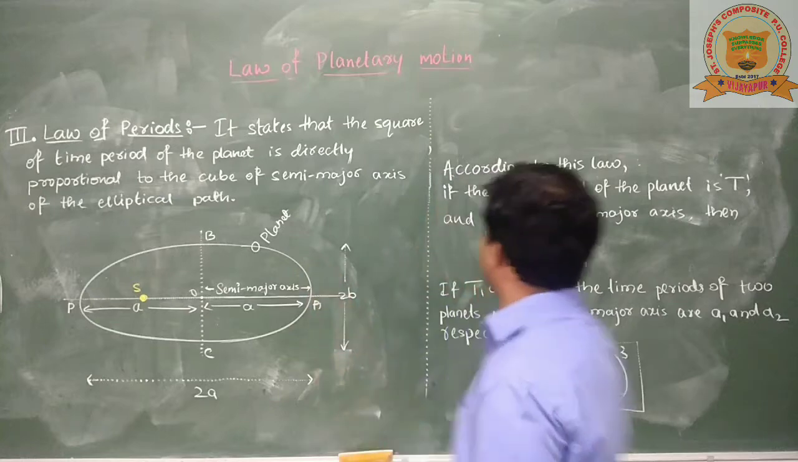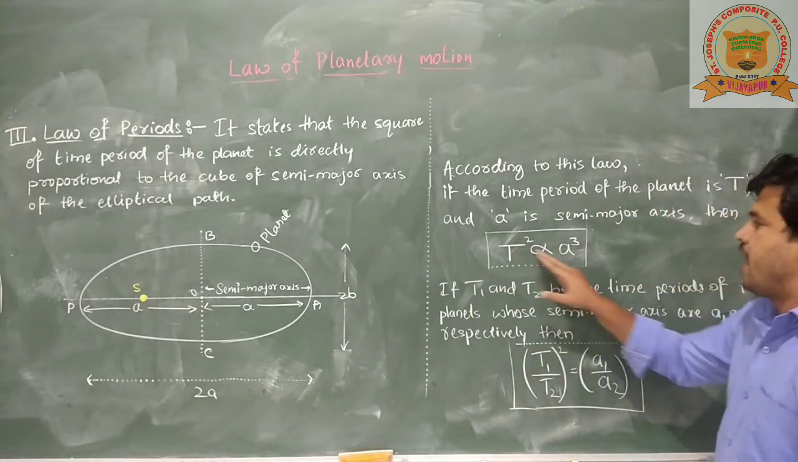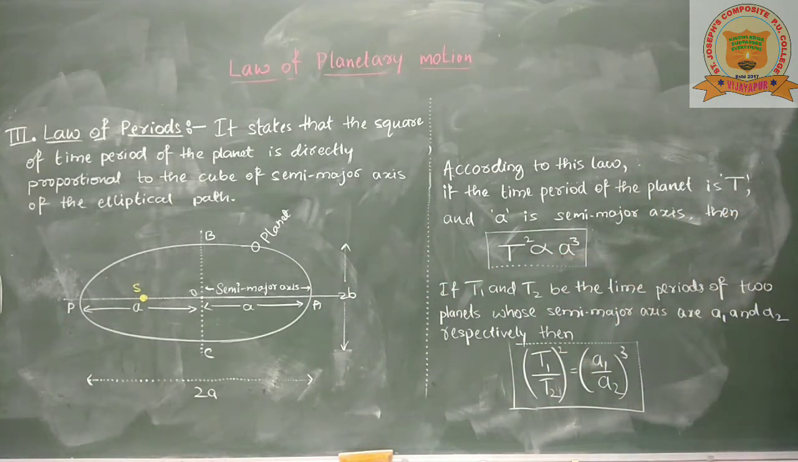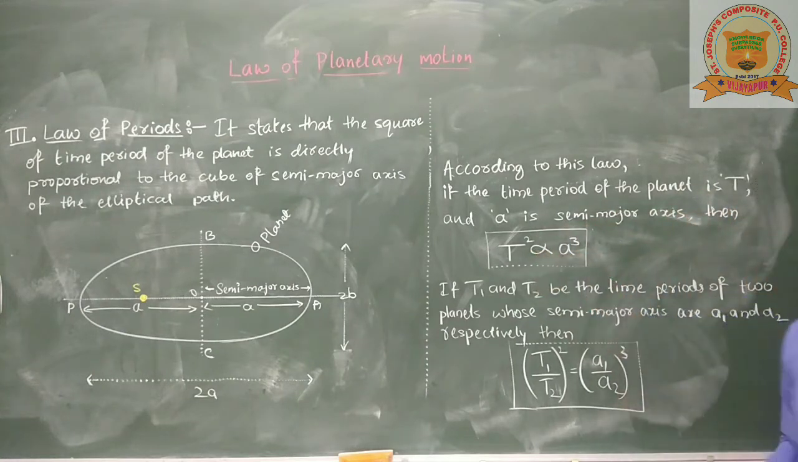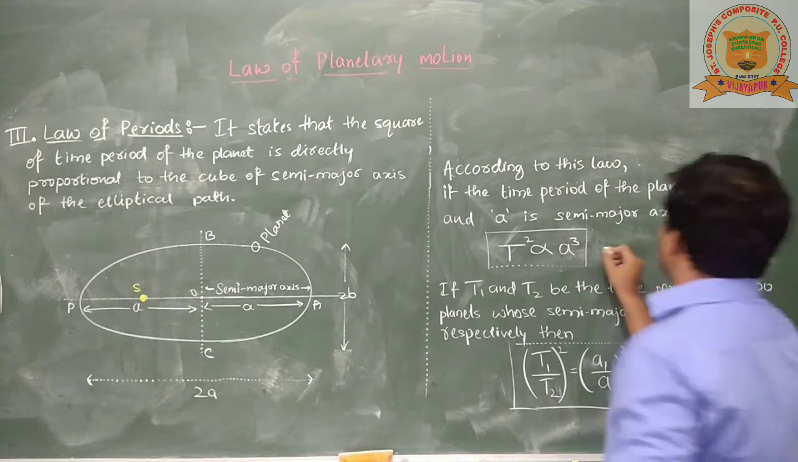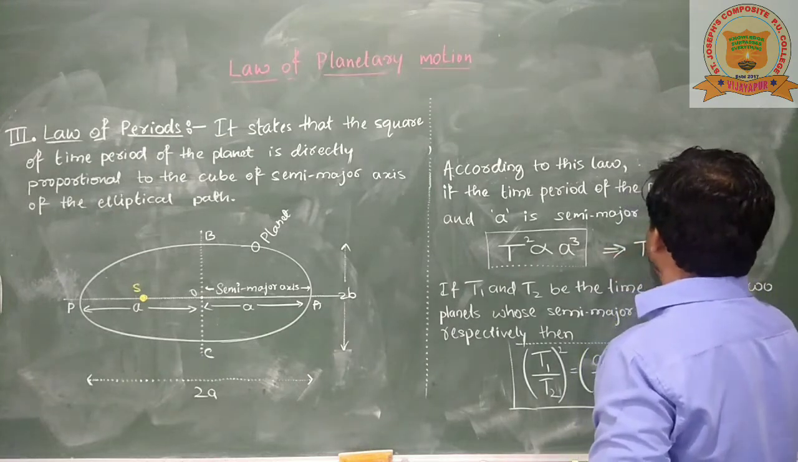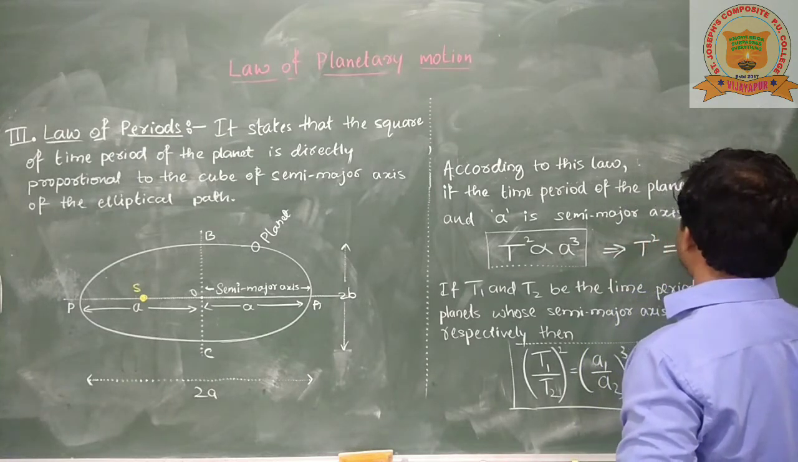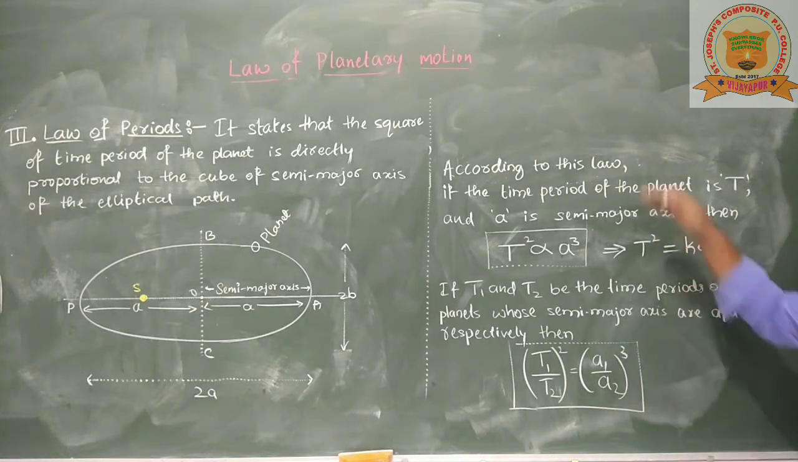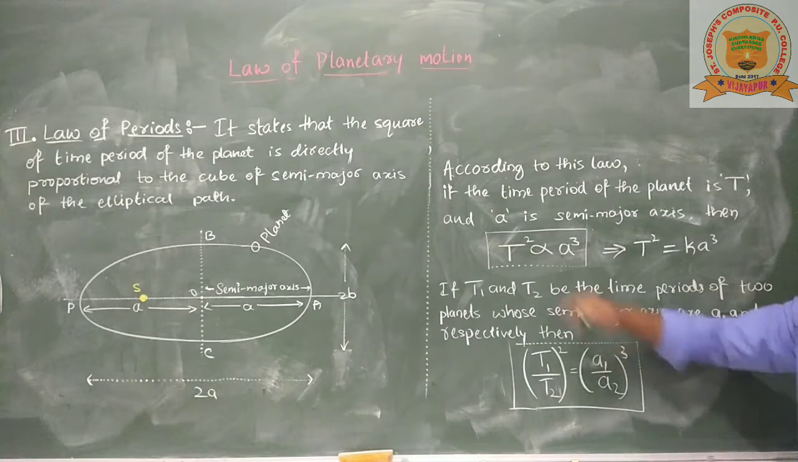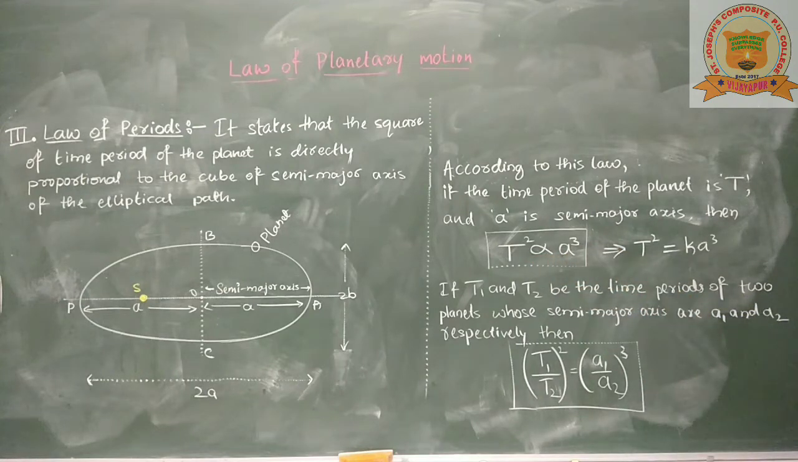According to this law, T square is directly proportional to a cube. If T is the time period of the planet and a is the semi-major axis, then T square is proportional to a cube. And if you want to go further, you will get a proportionality constant, that is k, into a cube. So this is according to the law of periods: T square is directly proportional to a cube.